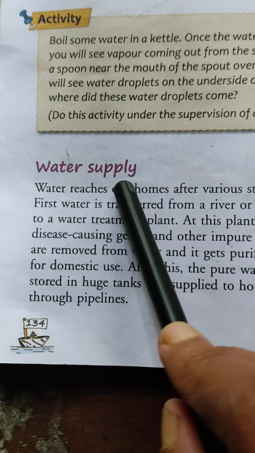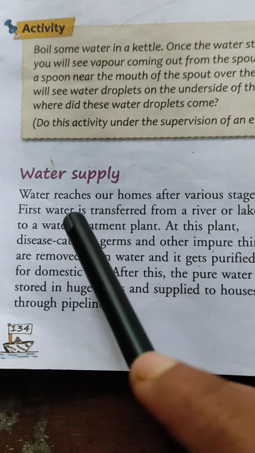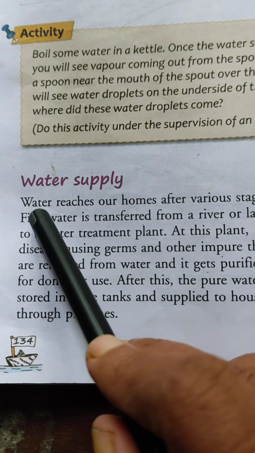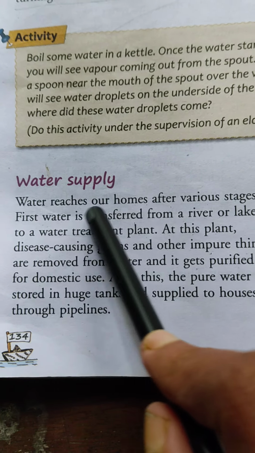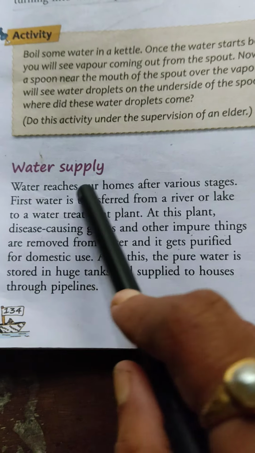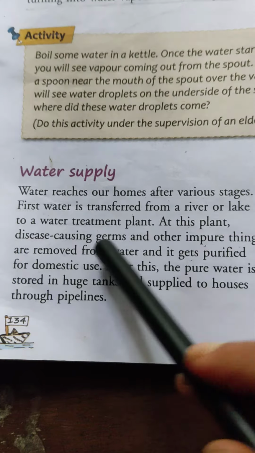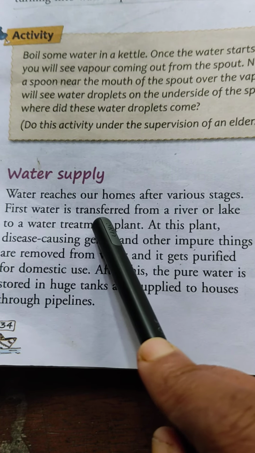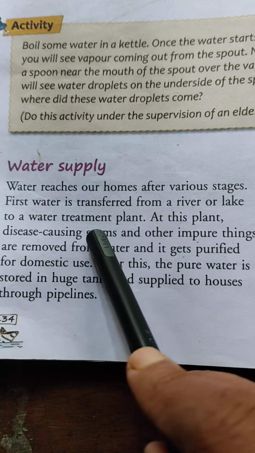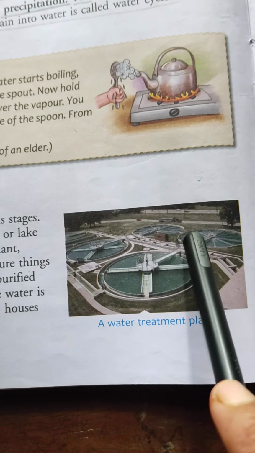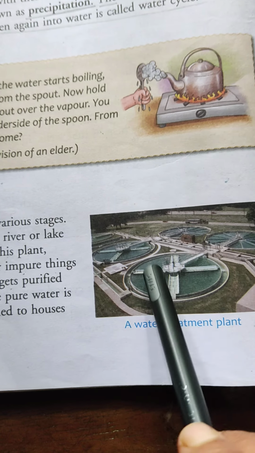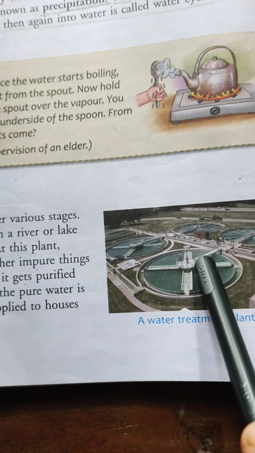Now see water supply. So water supply means how we are getting water at our home. Water reaches our homes after various stages. Various stages are there through which we are getting water. First, water is transferred from a river or lake to a water treatment plant. This is water treatment plant. Water comes from the river or water bodies through pipeline to this water treatment plant.